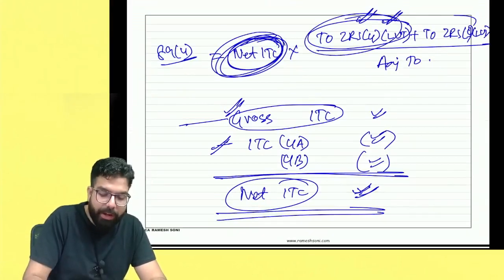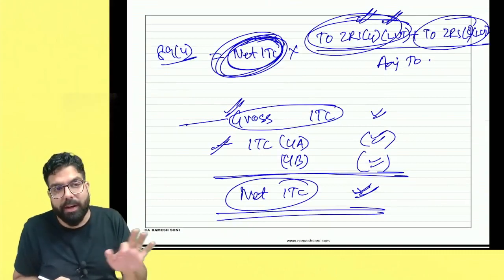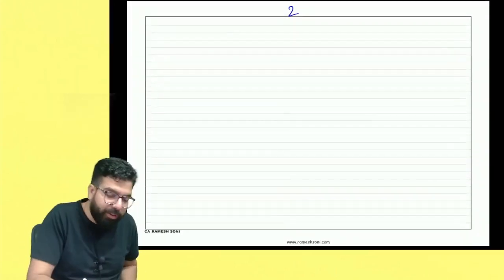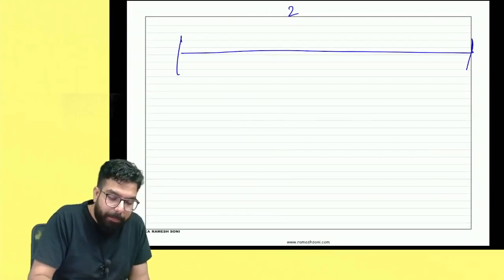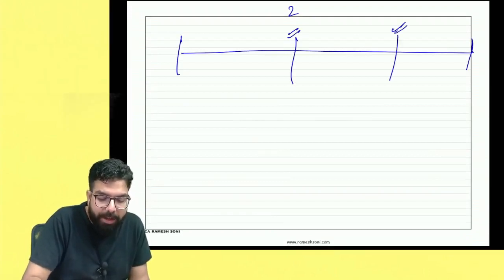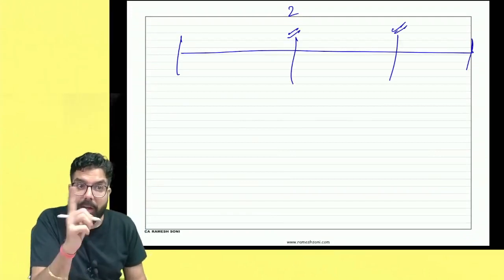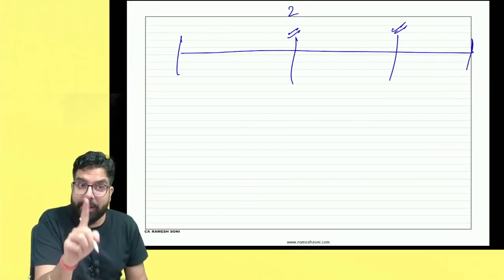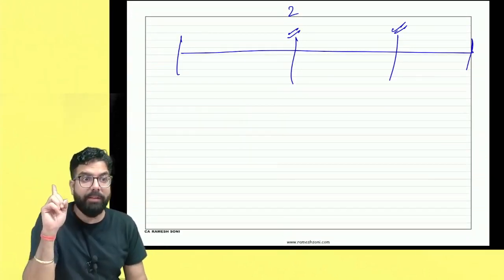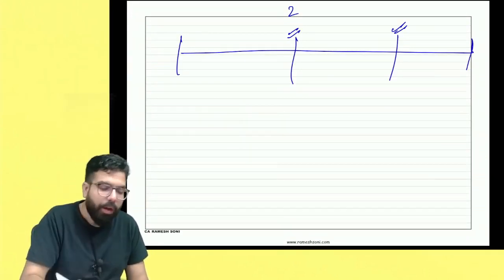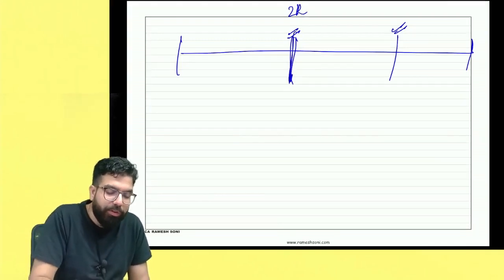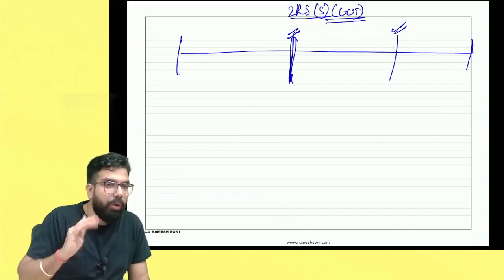The next one here is zero rated supply of services under LUT or bond. Remember one thing, for services, whatever payment you have received, for example, you are claiming a refund for this period. Remember, refund is always for a period. In the calculation, never take any opening balances of ITC. So supposing we are talking about zero rated supply in case of services which are done under LUT or bond. How do you take it?